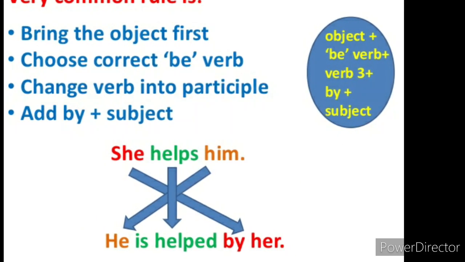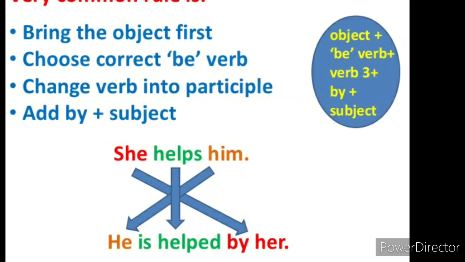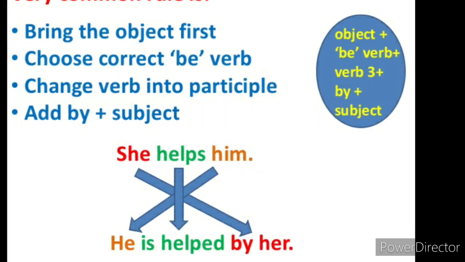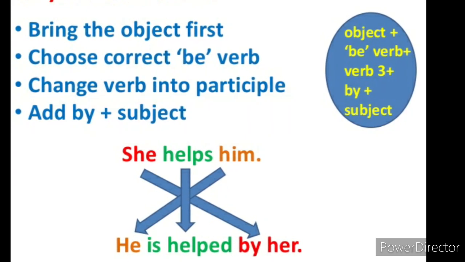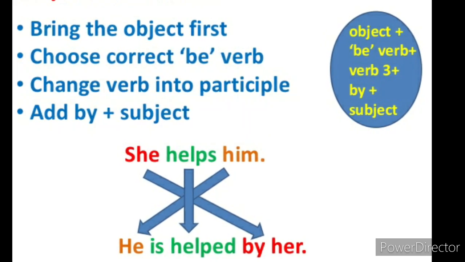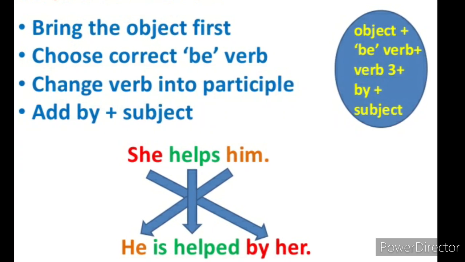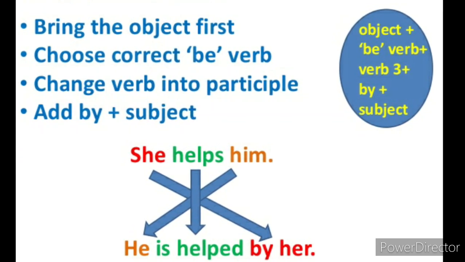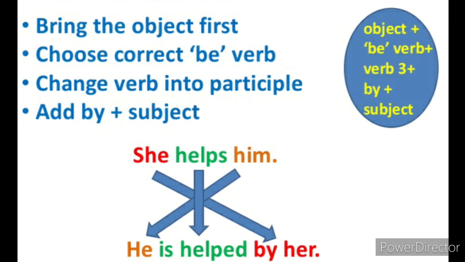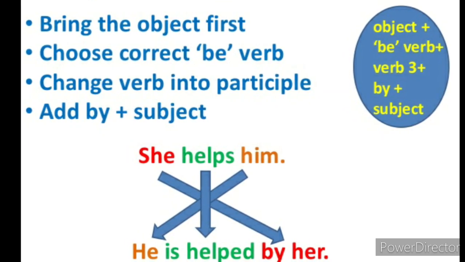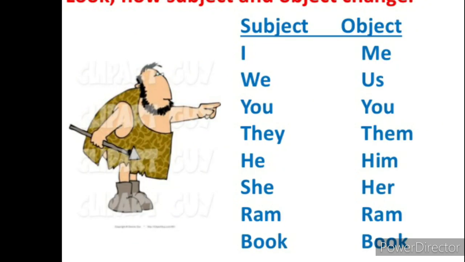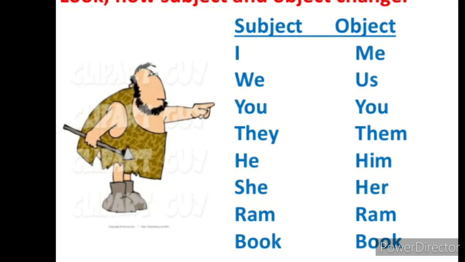Dear students, here we are going to discuss very common rules related to active to passive. While you are going to change active into passive, bring the object first. Select the correct be verb. Change the verb into participle. Add by plus subject. Look how subject and object change.